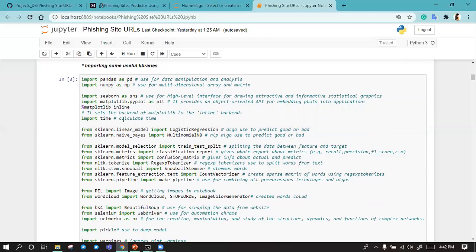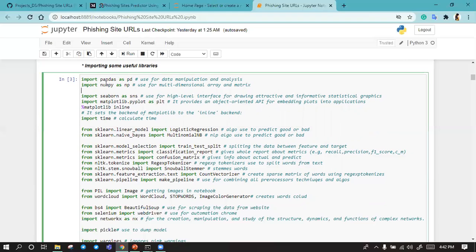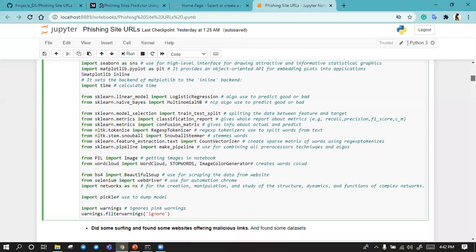Here I import some libraries. Pandas is used for data analysis and manipulation, and NumPy is used for multidimensional arrays and matrices. I use two libraries, Seaborn and Matplotlib, for analysis and visualization, and a time library is used to calculate time just for fun. I take two algorithms: first is logistic regression, second is multinomial NB. First, logistic regression is predicting good.